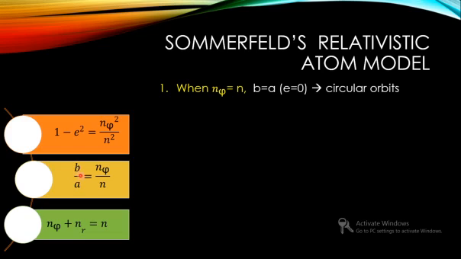If b equals a, or n phi is equal to n, it implies that e is equal to 0. If n phi by n are the same, this will be 1, so what will be the value of e? e would be 0. So eccentricity will be 0 for a circular orbit. Whenever the value of the azimuthal quantum number is the same as the principal quantum number, the orbit would be circular.